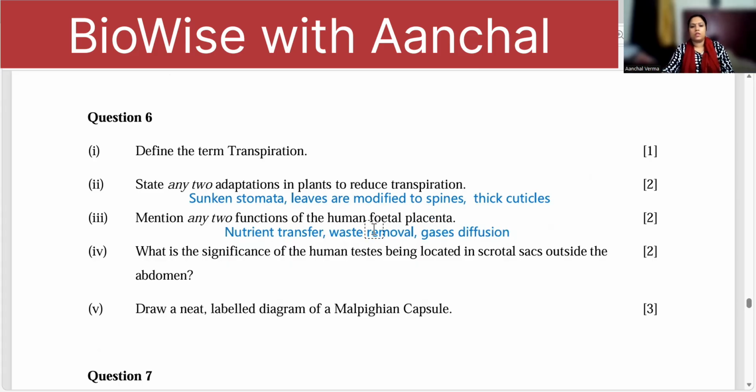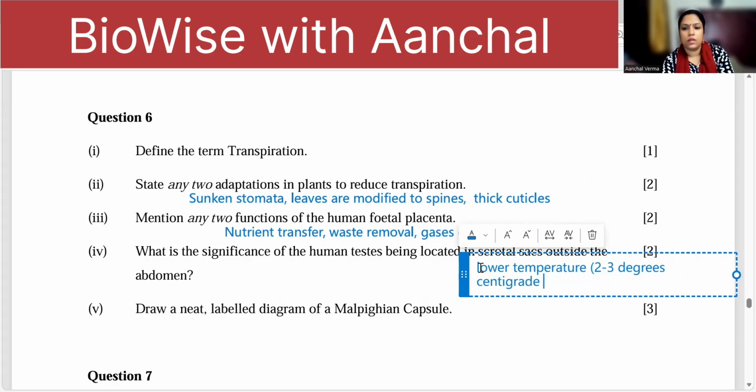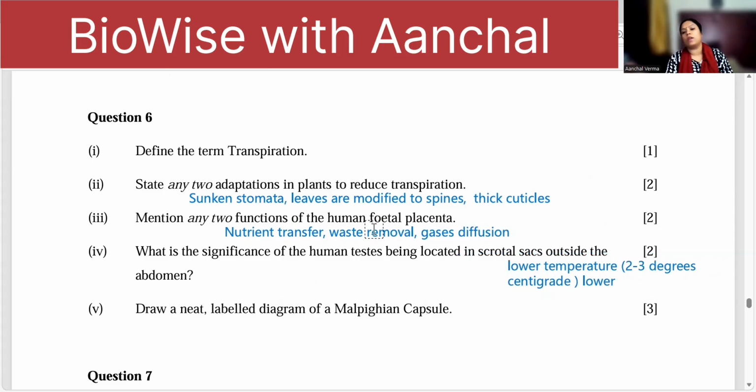Then what is the significance of human testes being located in the scrotal sacs? Now, scrotal sacs have lower temperature as compared to the body, around 2 to 3 degrees centigrade lower. So that is 1 mark. Then the next mark you will get when you write that sperm requires lower temperature to mature. Draw a neat labelled diagram of the Malpighian capsule. The link for the diagram is given in the description.